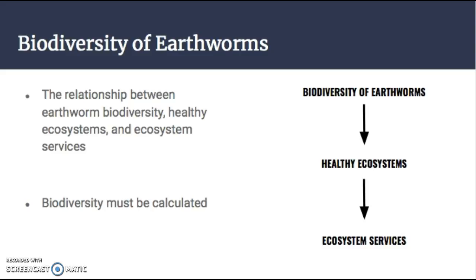There are a few studies that specifically looked at the status of an ecosystem and its services when there were earthworms present versus when there weren't. Clemens et al. found that the removal of earthworms in a particular ecosystem resulted in a decrease in soil moisture and infiltration rate, as well as a decrease in soil porosity.